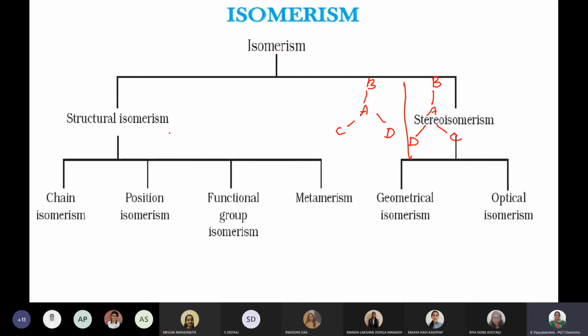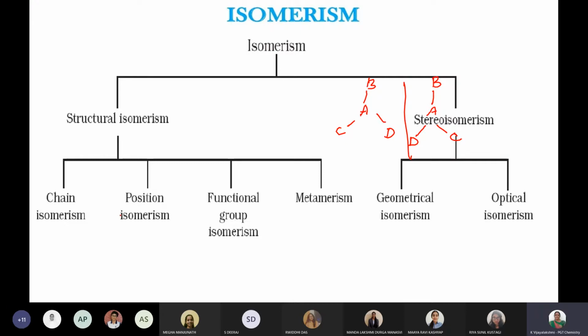Same molecular formula, different structural formula. So how can we identify the different structural formula? I'm coming to that point. Before that, there are 4 types of structural isomerism: chain isomerism, position isomerism, functional group isomerism, and metamerism.